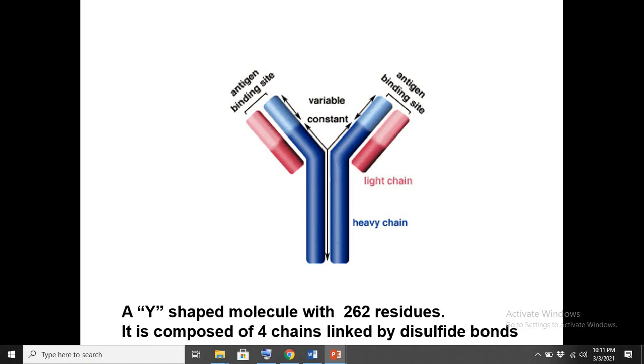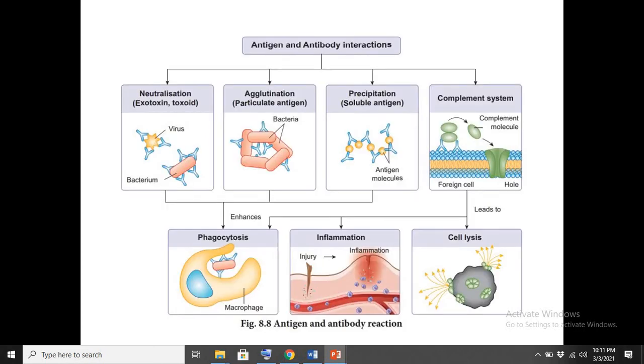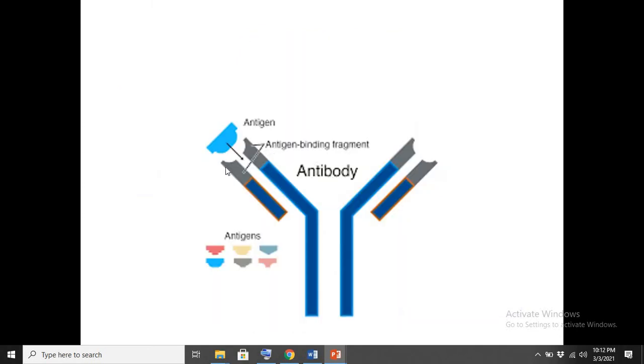So what is an antigen? Antigen is a foreign particle, you can say, that is not previously known to your body. So it can be any disease pathogen, or it can be any foreign particle. So how will this antibody bind with this antigen, the foreign particle, and neutralize them? You have to just keep in your mind that whenever any foreign particle enters your body, the antibody has an antigen binding site that is complementary to it.